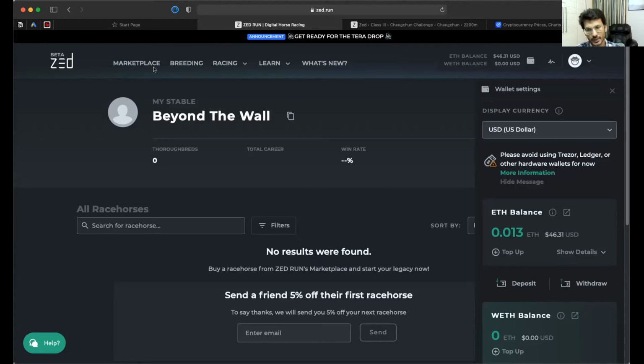There is a prize pool in the race, and it's completely betting. I've never done this. This is the first time I'm doing it. But who makes them run, and how do they gain speed? What is the mechanism behind that? That is an algorithm, and there is a bloodline and everything. We will not be going into that. I will be uploading a video, which I made very casually while trying to sell this idea to my brother. I will put it on my YouTube channel. You can see it from there and understand why I'm betting on this. I'm just putting in $200, and whenever I want, I can withdraw my Ethereum balance from here itself, and that won't be a problem.